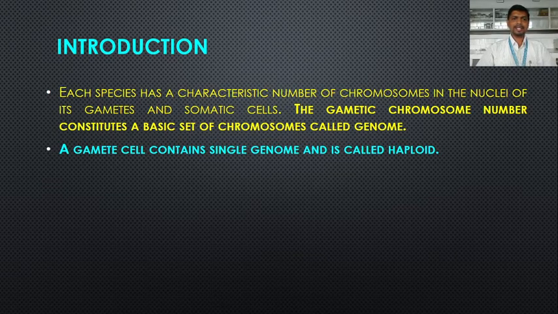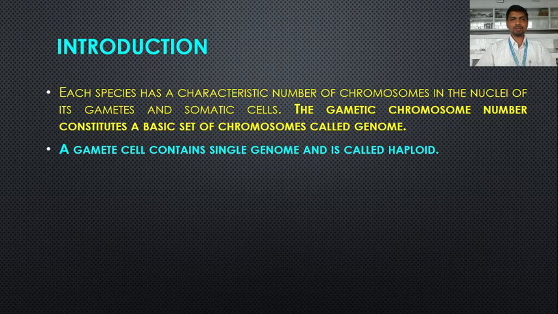As you know, each plant species has a characteristic number of chromosomes in the nuclei of its gametes and somatic cells. So in plants two types of cells are found, somatic cells and gametic cells.